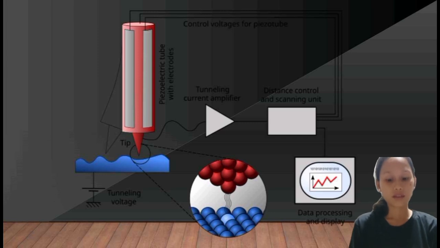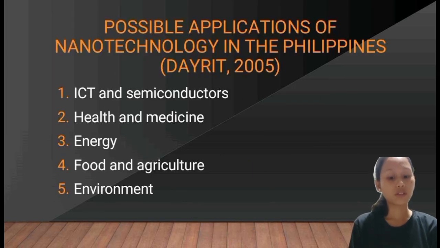Next are the possible applications of nanotechnology in the Philippines: ICT and semiconductors, health and medicine, energy, food and agriculture, and environment. First is ICT, which is to enhance electronics. Nanomaterials can lead to faster, more efficient, and smaller microchips and other components used in computers, smartphones, and other devices. Also, this can boost the ICT industry in the Philippines.